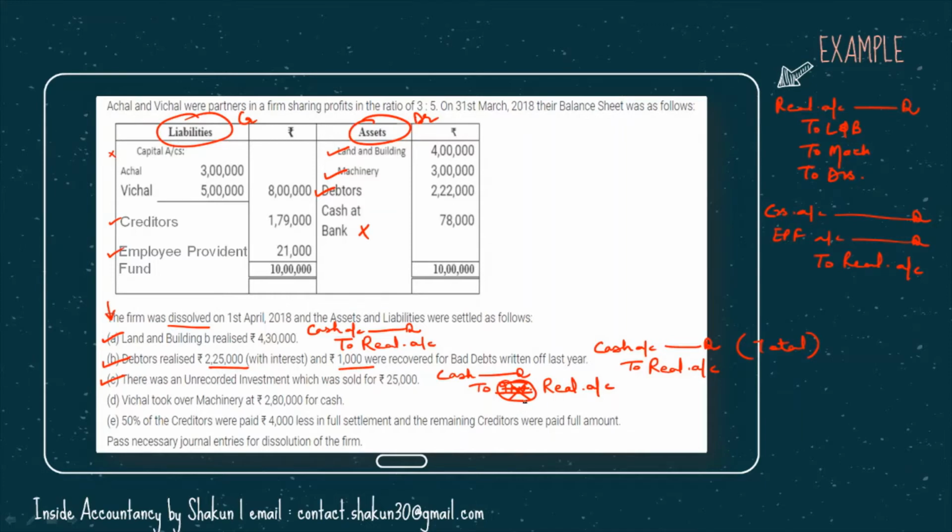I hope this point was clear, that although investment was not recorded earlier, but still we are not going to record it. We are only going to pass an entry through realization account.